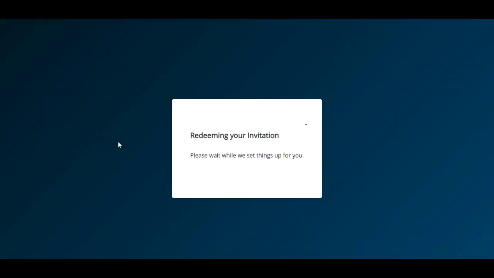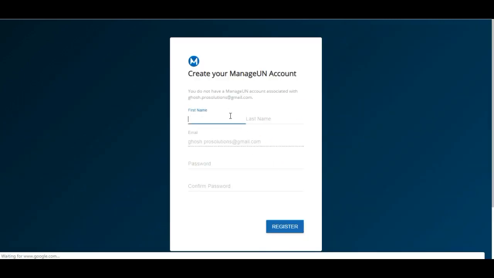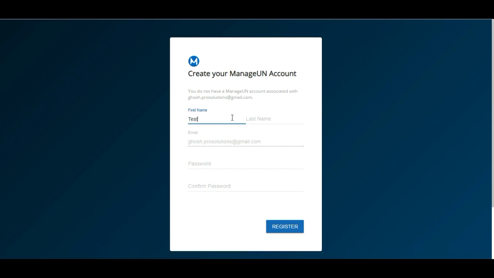You will be taken to a sign up page that will say you have to make a ManageUN account. You will just have to enter your first name, last name is optional, and the email field is all okay. You do not have to worry about that.